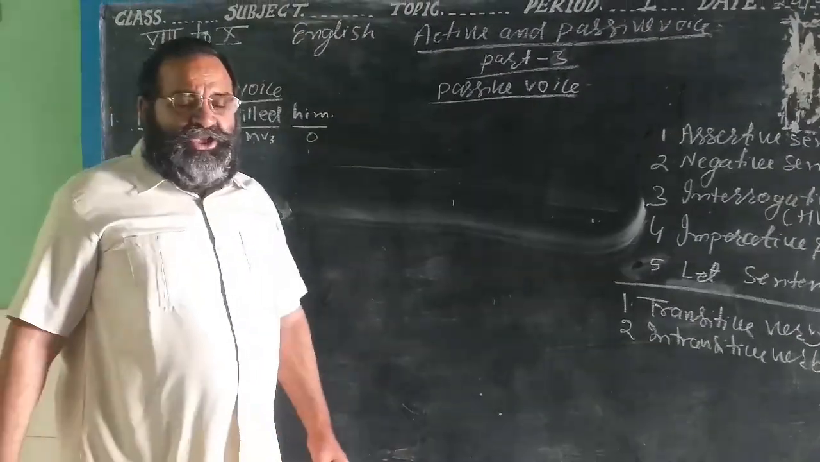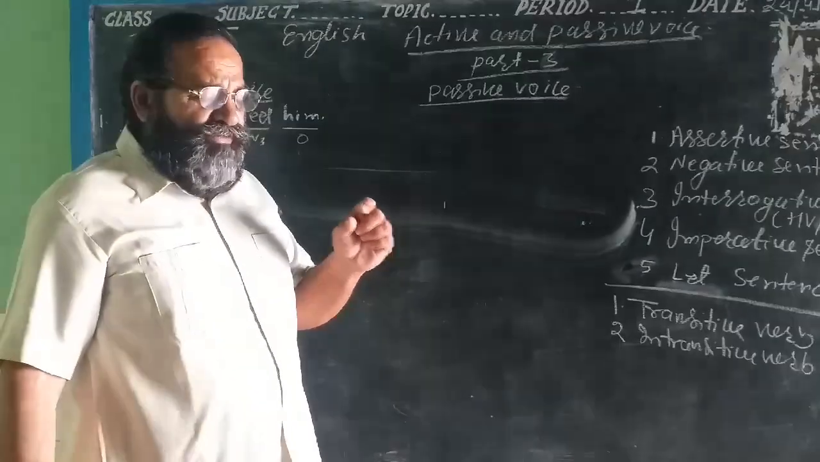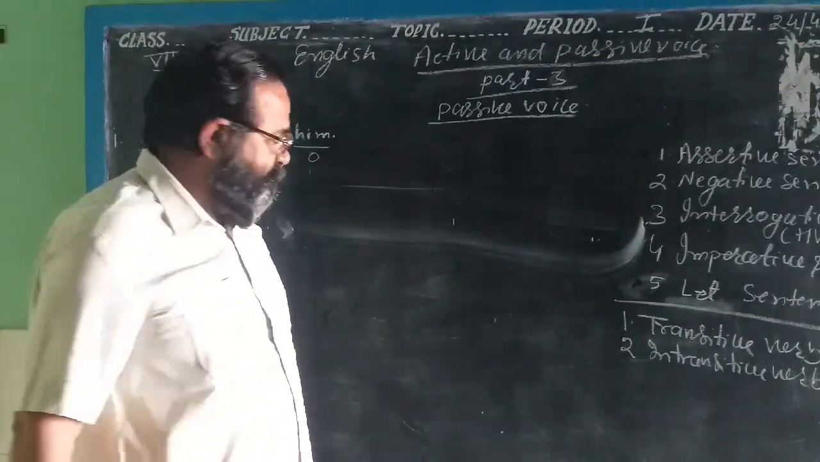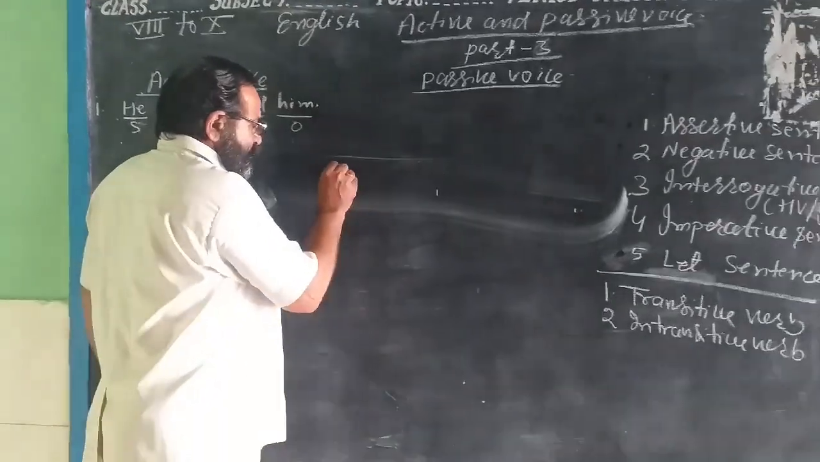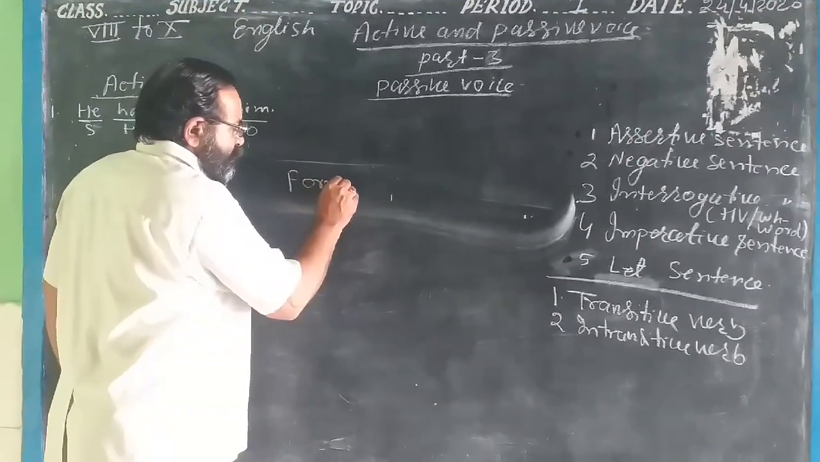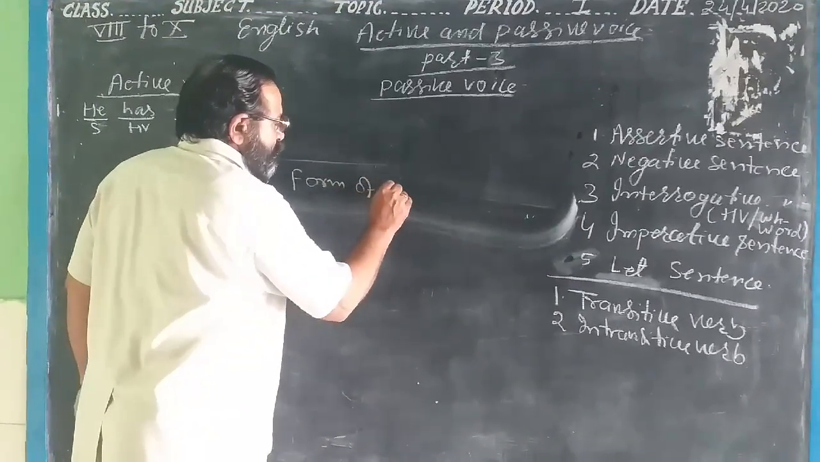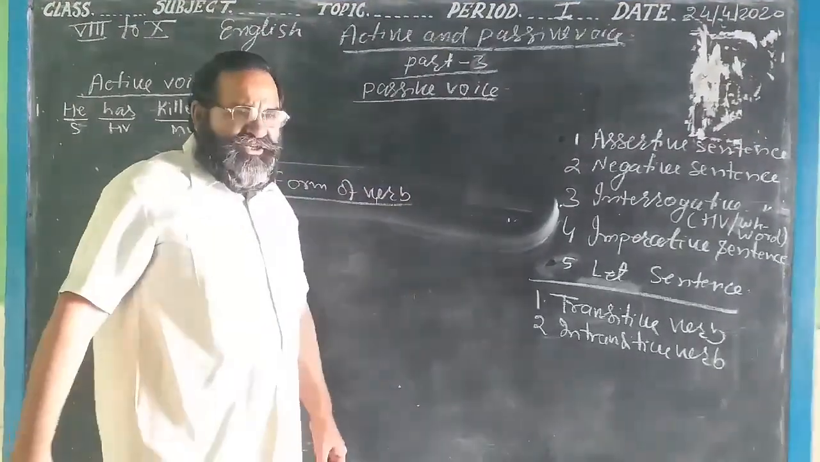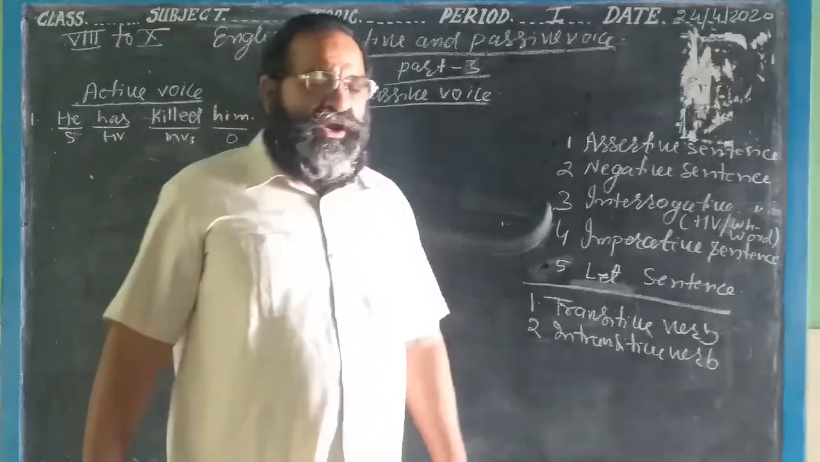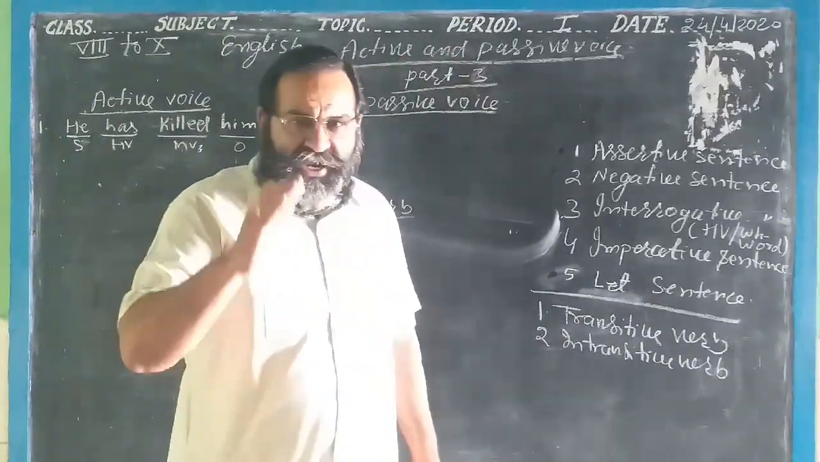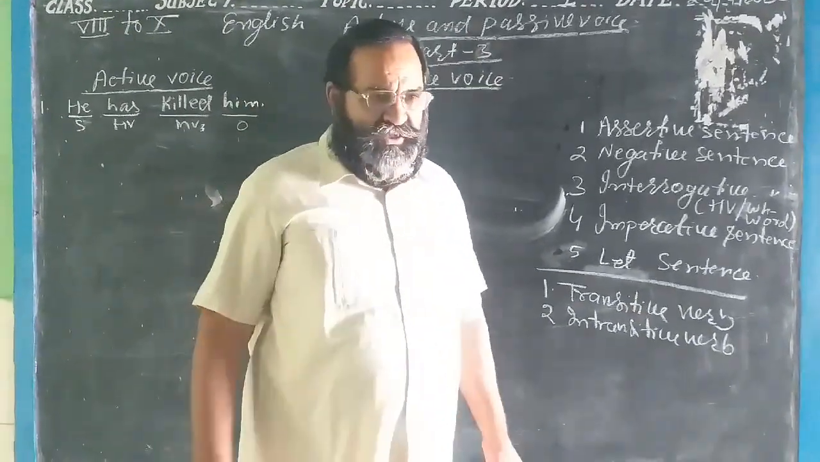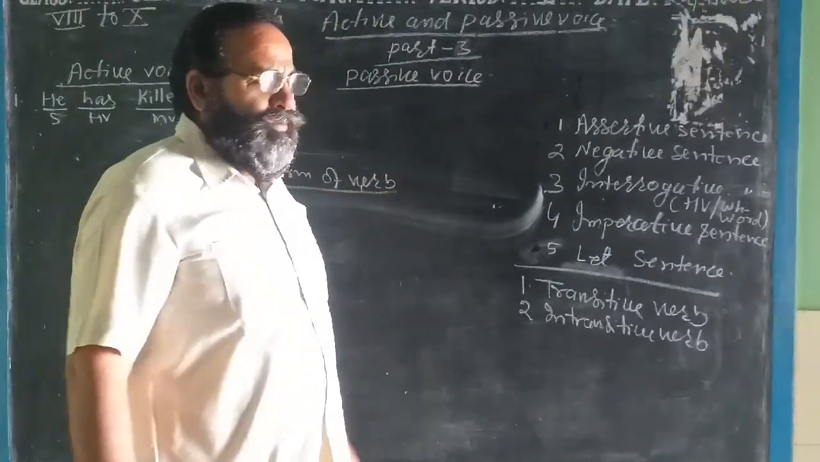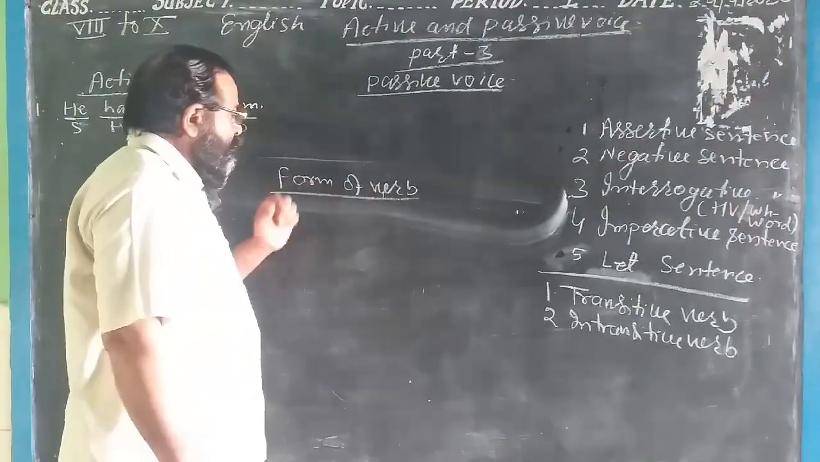Also I want to clear to you the form of the verb. Listen carefully and write down in your copy form of a verb. I will tell you each and everything about the parts of speech. At that time you will learn each and everything. Now I am taking the topic, form of the verb.